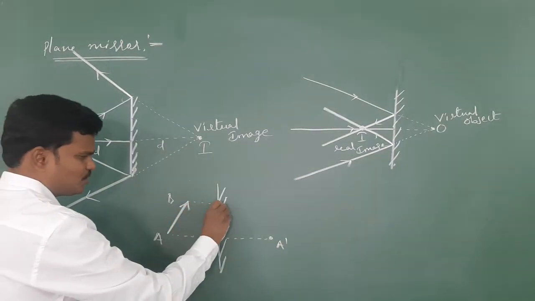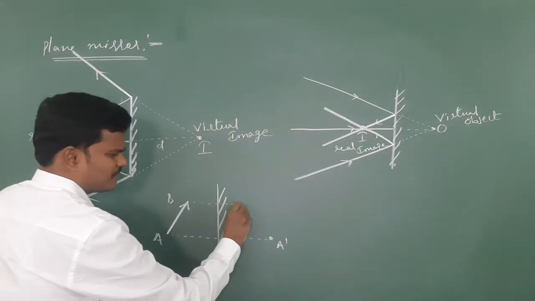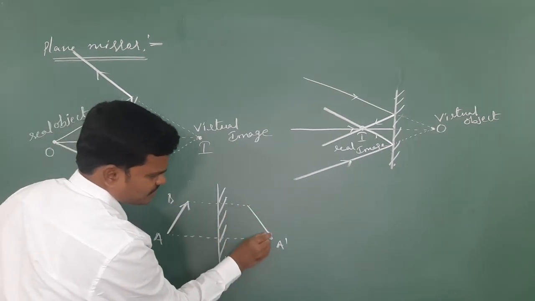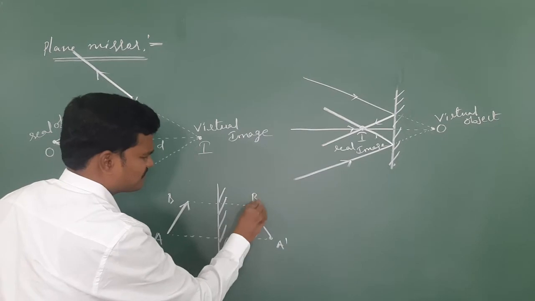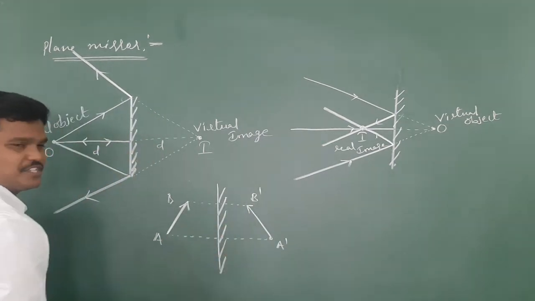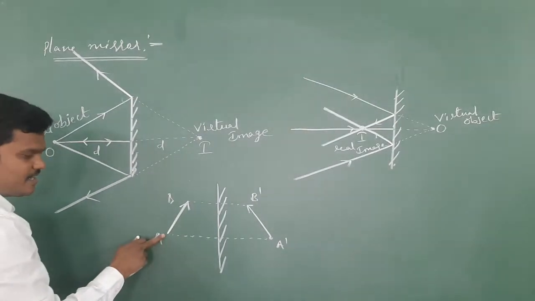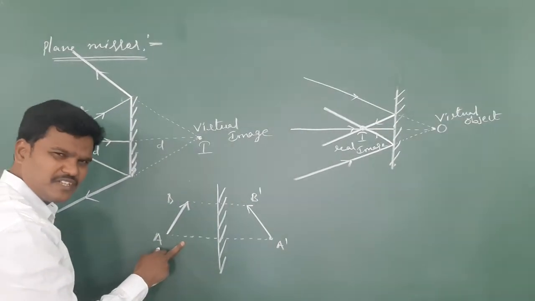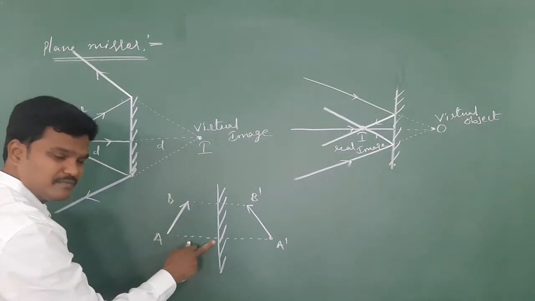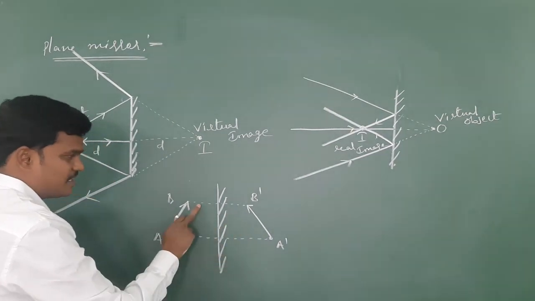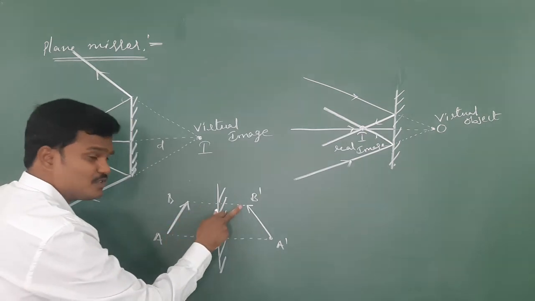If B is closer, at 2 meters, this is B. So the image is drawn like this. Don't draw the same thing like this. If A is at a distance of 3 centimeters, you draw A dash at 3 centimeters. If it is 2 centimeters, this is also 2 centimeters.